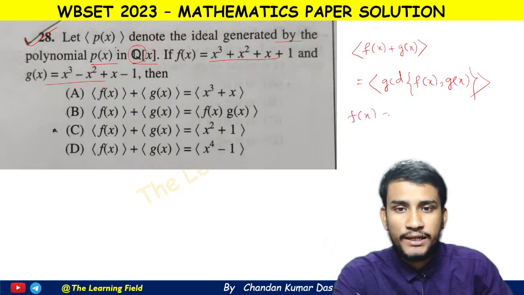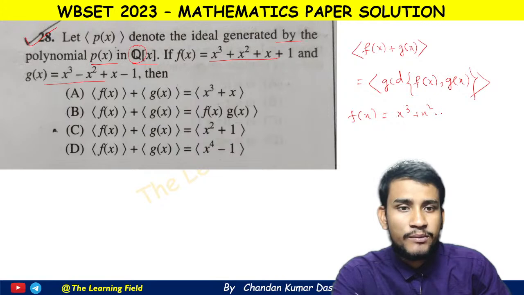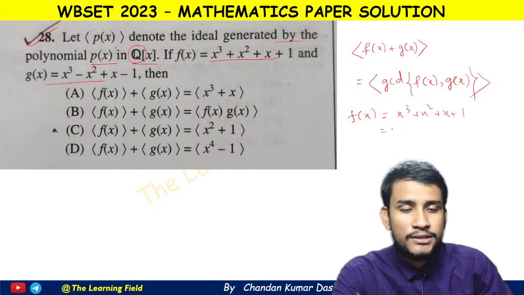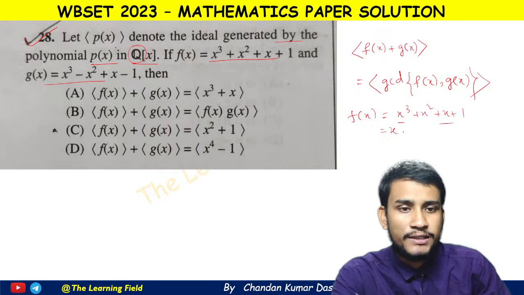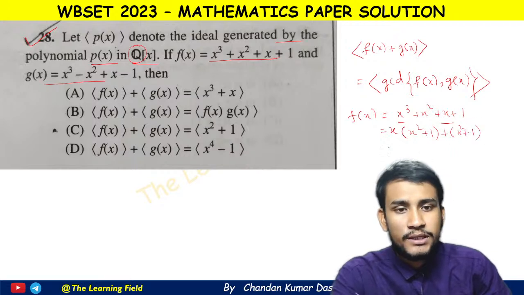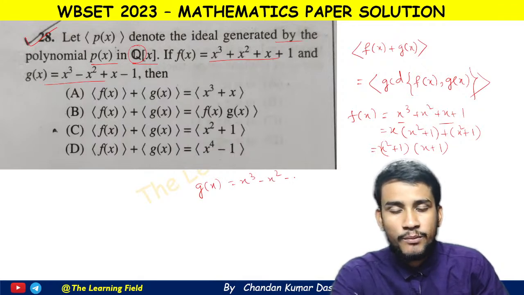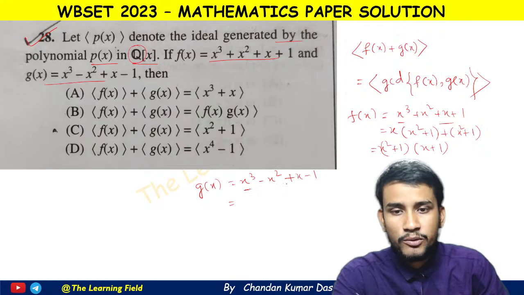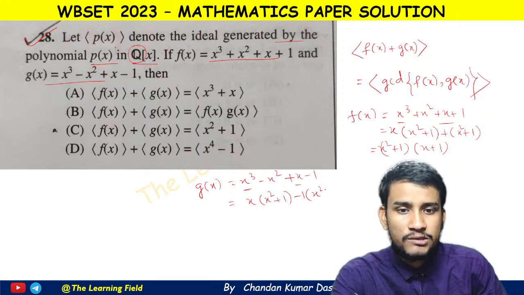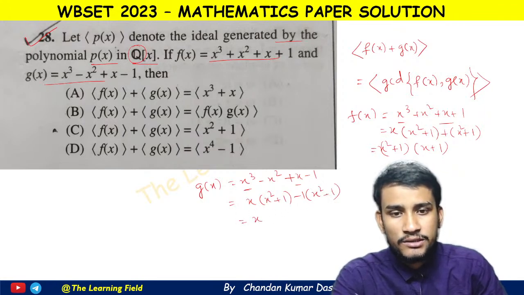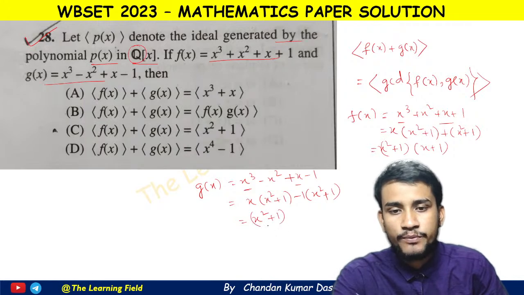So f(x) equal to x cube plus x square plus x plus 1. Okay, if we take x common from the first two terms, then we get x square plus 1 terms, and then x square plus 1 terms again. So this is equal to (x square plus 1) into (x plus 1). This is f(x), and g(x) equal to what? g(x) equal to x cube minus x square plus x minus 1. So if we take common x from the first two terms, x into (x square plus 1), minus 1 common, (x square plus 1). So this is equal to (x square plus 1) into (x minus 1).